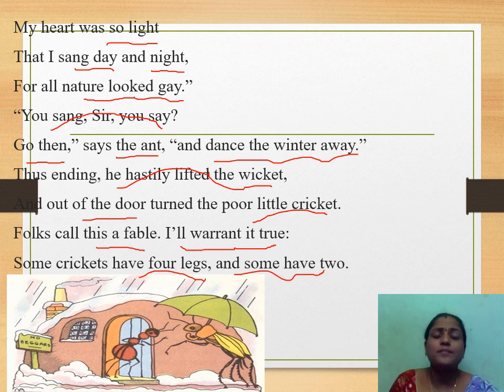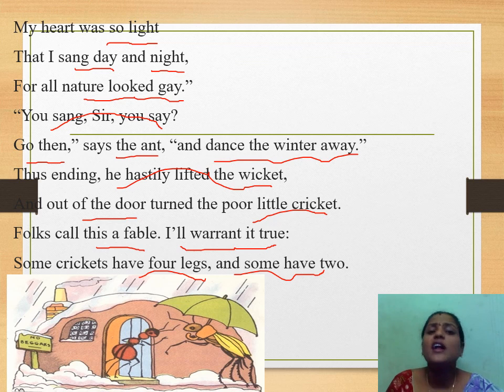Yes. For the reply, the cricket was replying to the question of an ant. So the ant was asking, you didn't save anything when the weather was warm? For that, the cricket replied, my heart was so light. It means I felt so happy that I sang day and night. So that's why I continuously sang day and night.